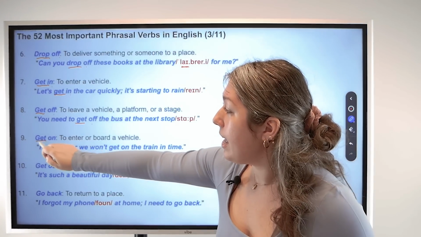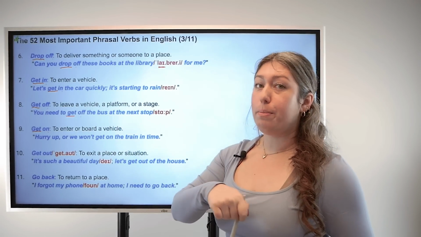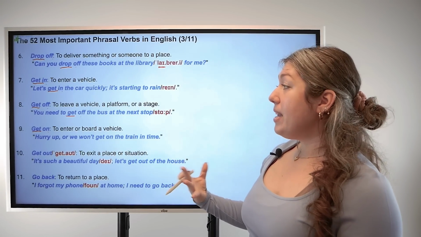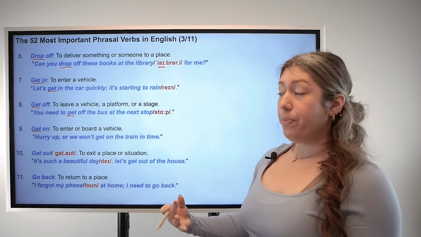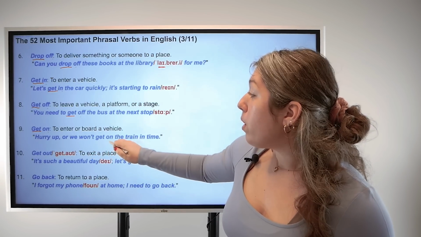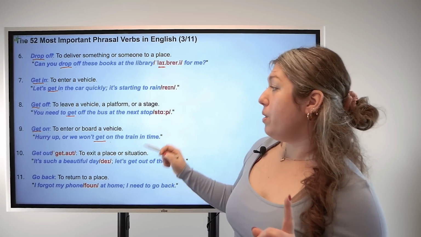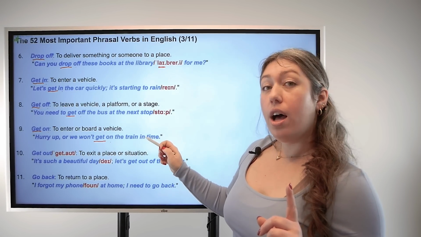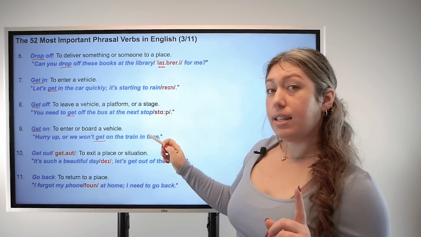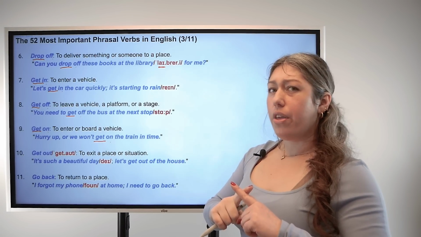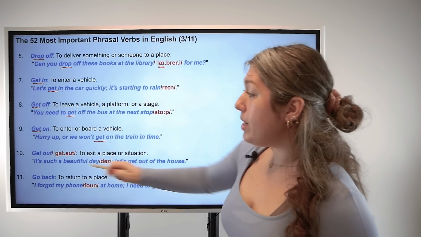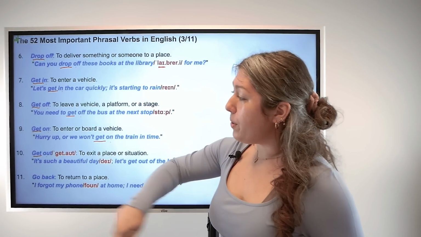Number 9, get on. Base verb get, particle on. That means to enter or board a vehicle. For example, hurry up or we won't get on the train in time. Now pay attention. You can say get on the train, get on the bus, but you don't say get on the car.